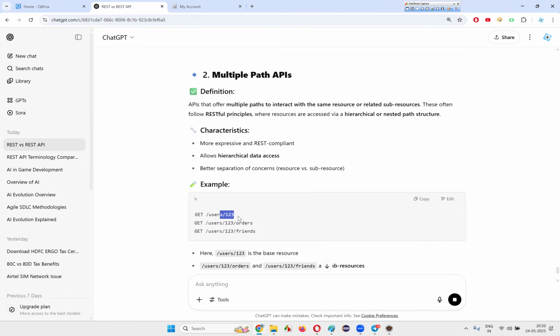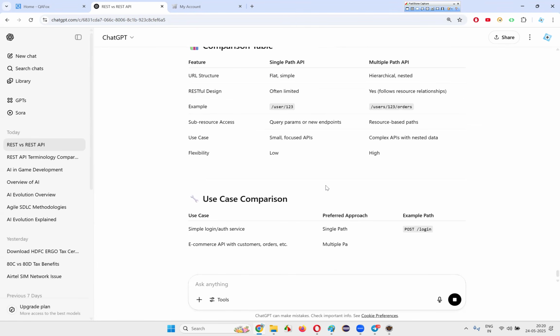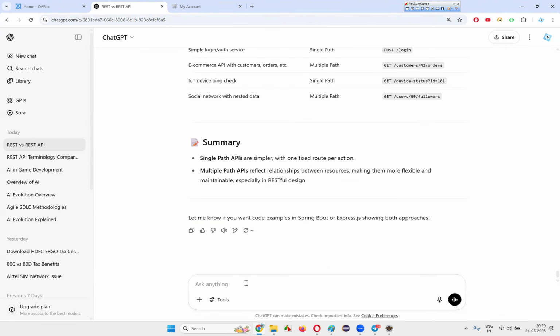You see, for different things, for orders you have to make a separate call. For friends you have to make a separate call. 1, 2, 3, you have to make a separate call. I want easy and better examples.